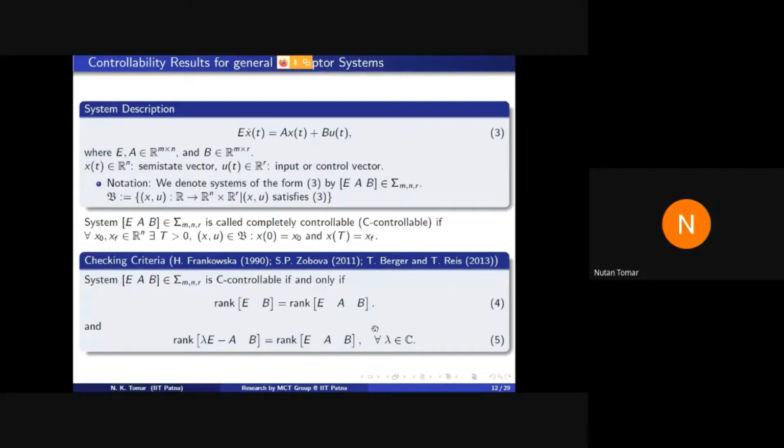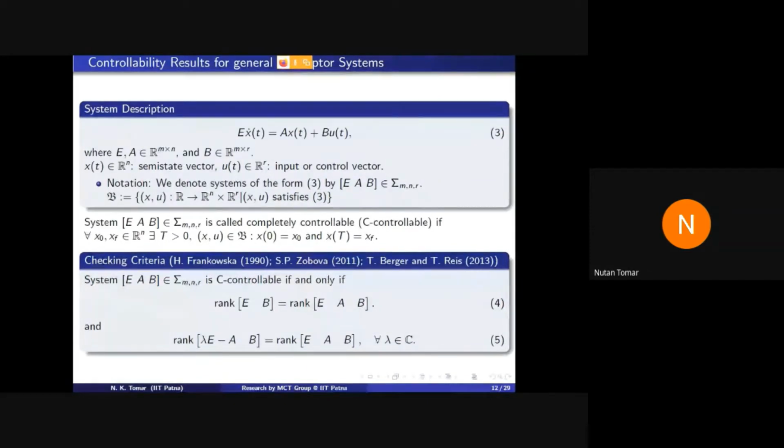See, the first algebraic condition, this condition 4, is easy to check. We have some matrices and you check this rank condition. If the rank condition is satisfied, it is fine. But you see the second condition. The second condition says that the rank of lambda E minus A augmented B, this condition number 5, is equal to the rank of this matrix E augmented A augmented B, for all lambda. It must hold.